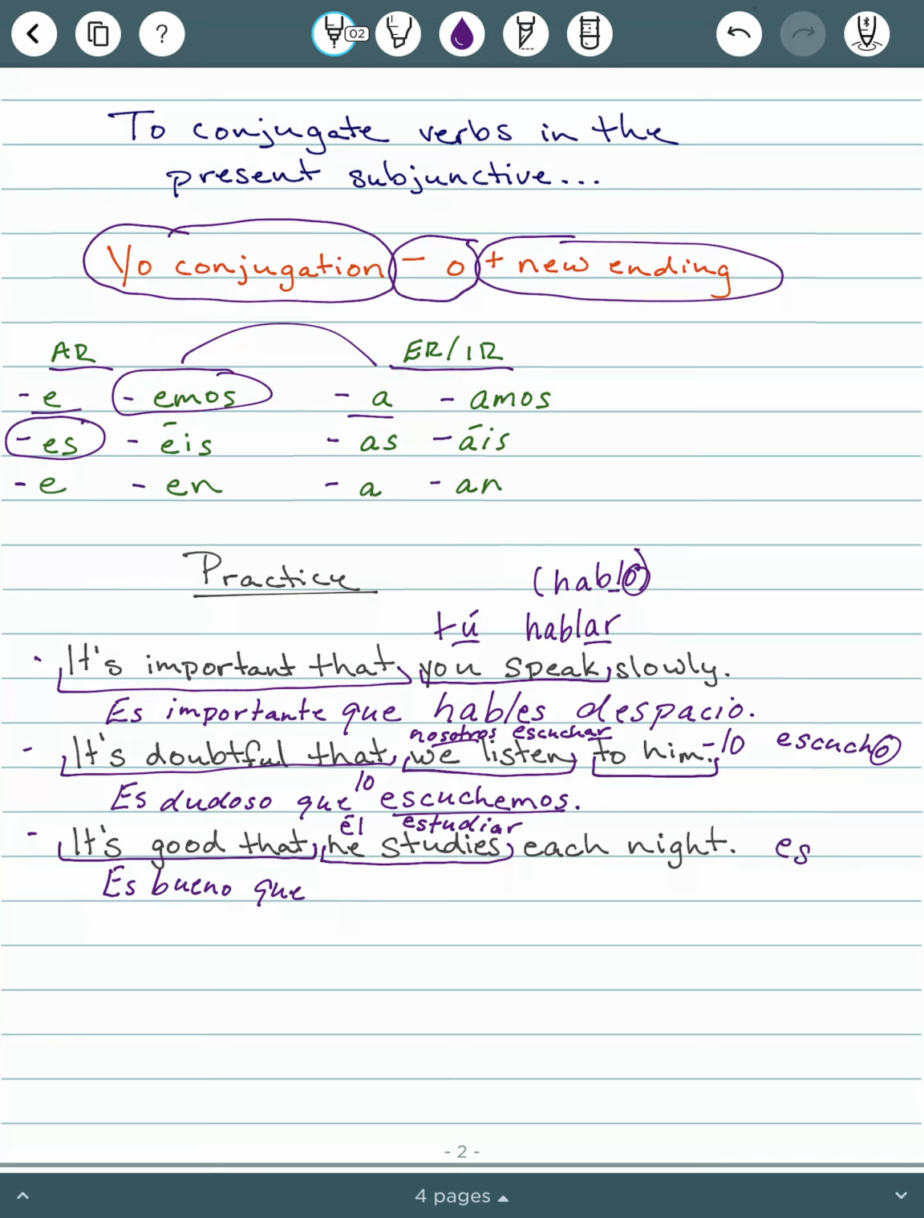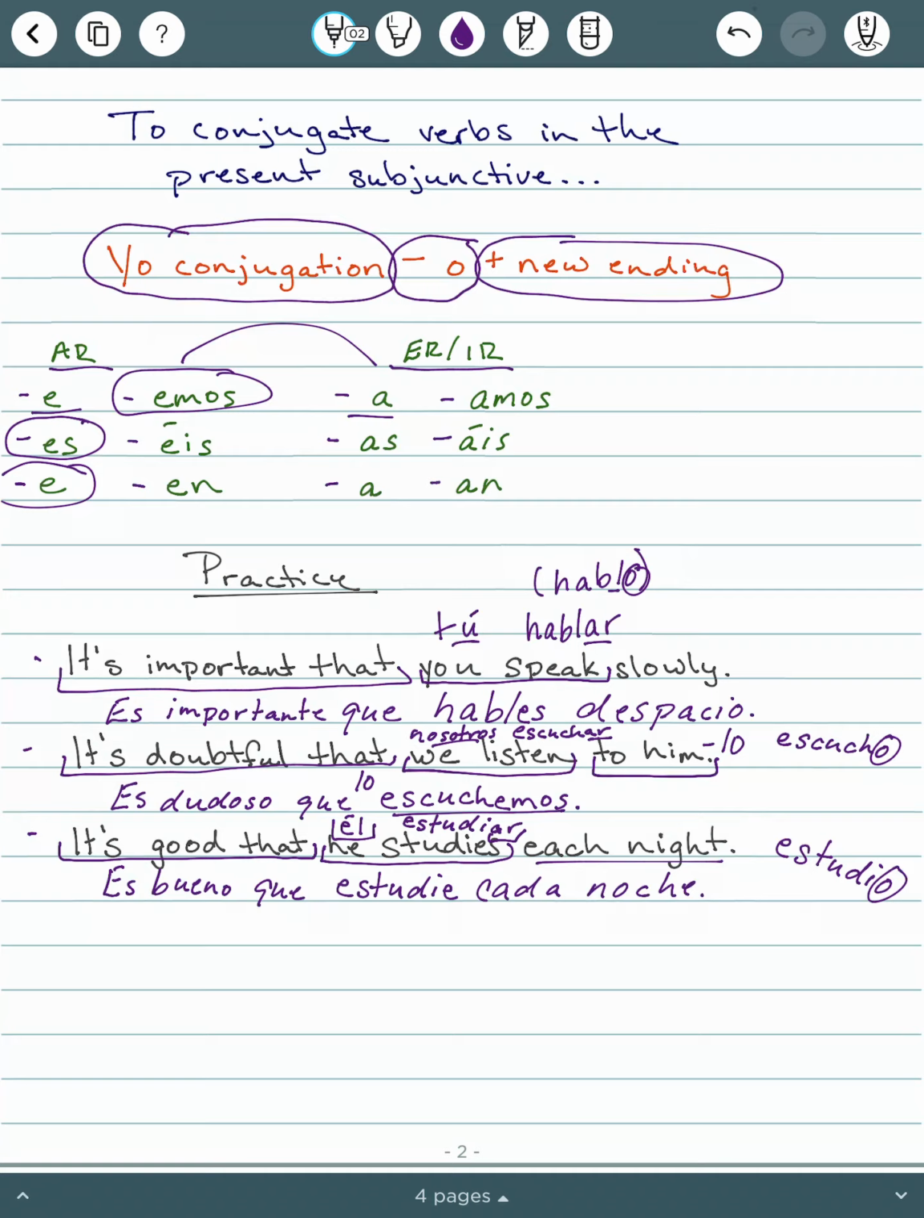So again, we don't want to forget to go with that yo conjugation. In this case, it is another regular verb. So it's estudio, take off the O. Estudi. And then él for an AR verb is going to be que estudie each night, cada noche. So pretty straightforward if it's a regular verb.